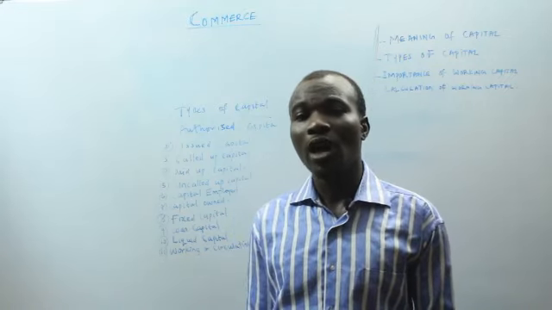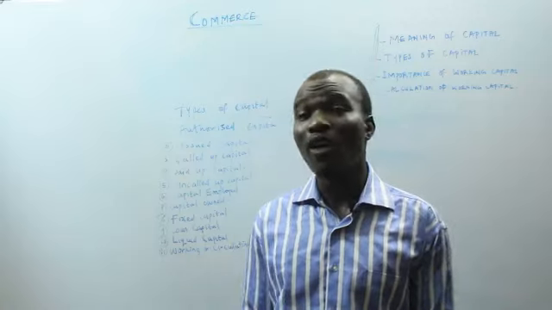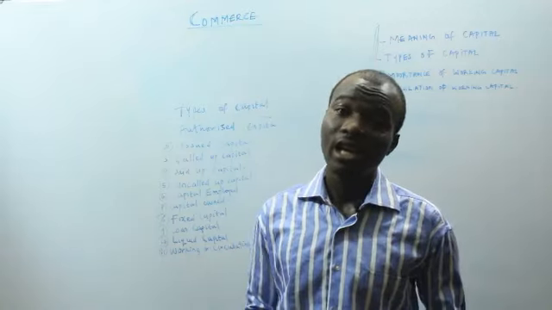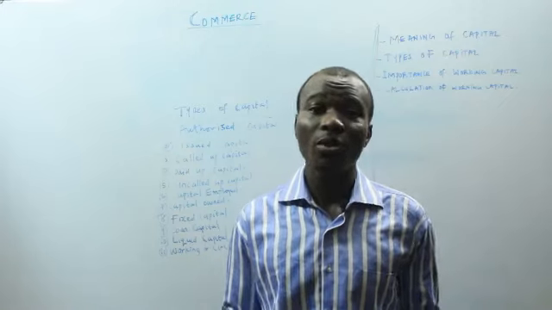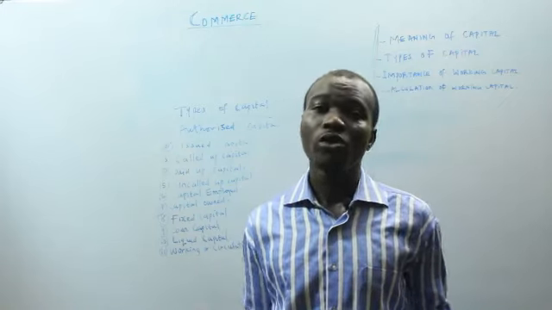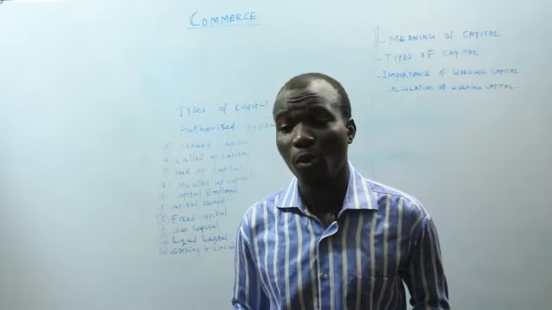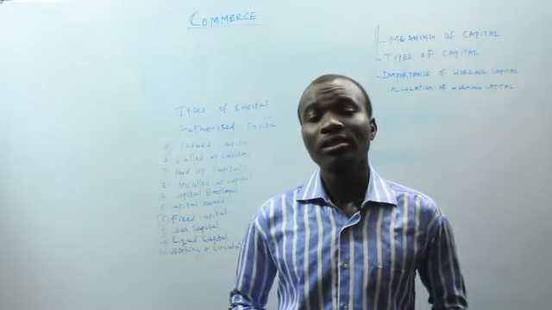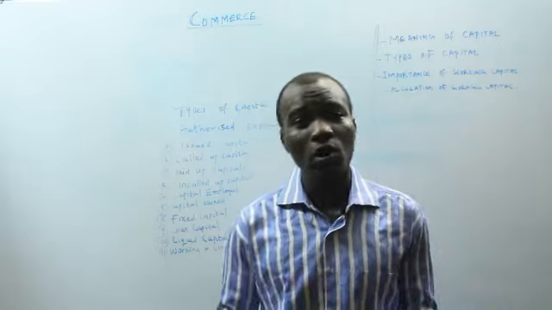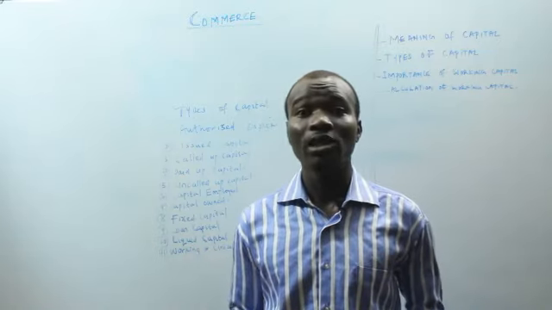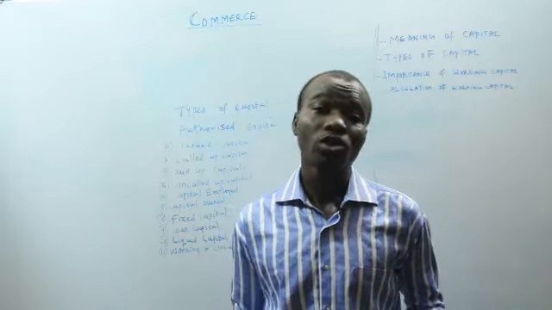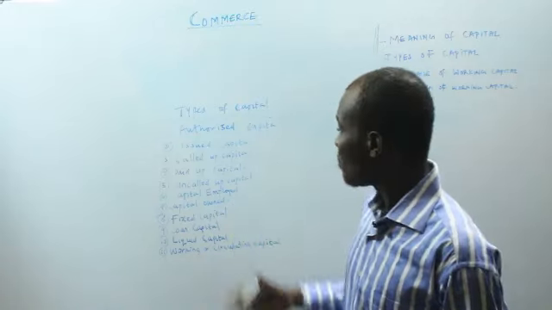The members of the public will call for the share. And once they call for the share, what will happen? The company will ask them to pay for such shares. So it shows the portion of the issued capital which the public has called for, and the company has asked them to pay for. So that is the meaning of called up capital.